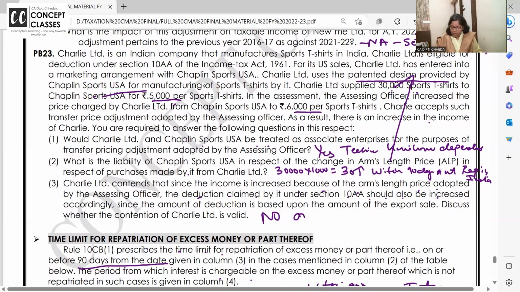So no on additional income, additional exemption under section 10AA, not allowed. Clear?